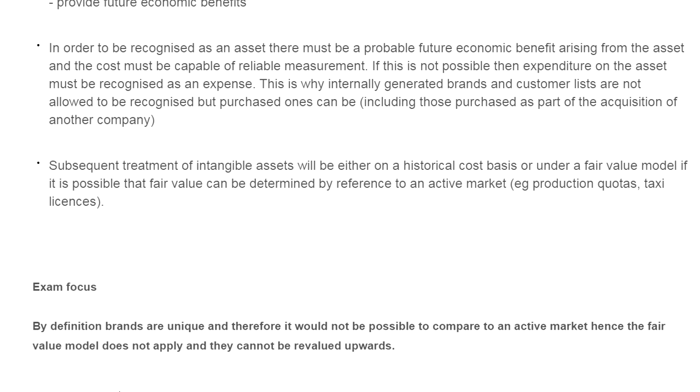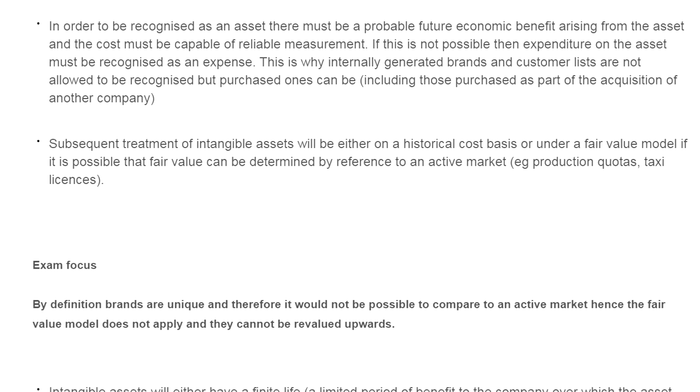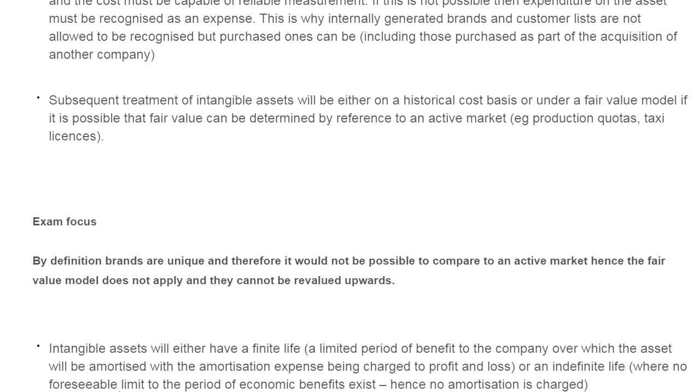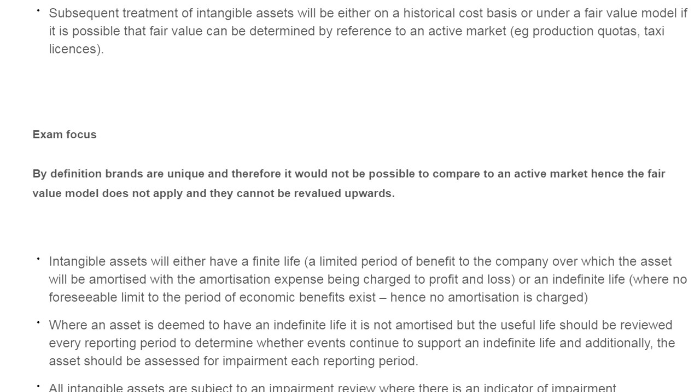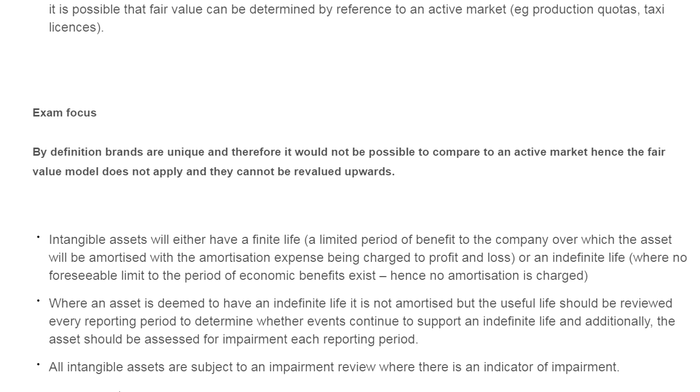If this is not possible, then expenditure on the asset must be recognized as an expense. This is why internally generated brands and customer lists are not allowed to be recognized, but purchased ones can be included. The same thing which I have already informed you. Now, the subsequent treatment of intangible assets is either on a historical cost basis or on a fair value method, if it is possible that the fair value can be determined by reference to an active market, for example production quotas, and so on.